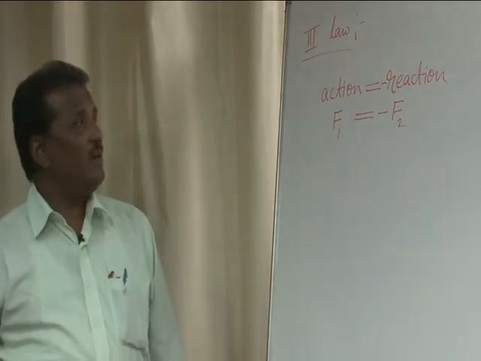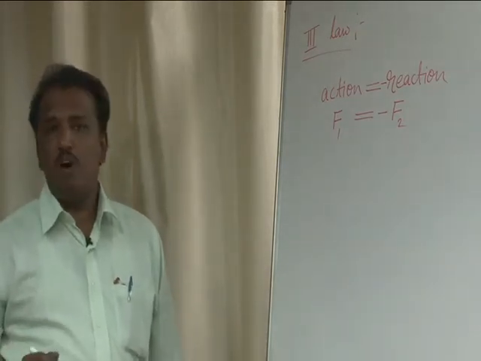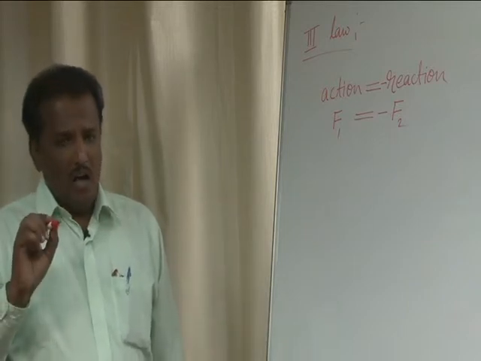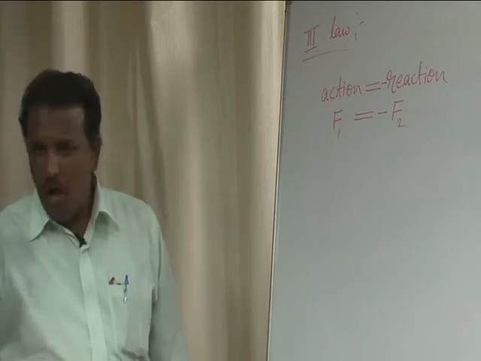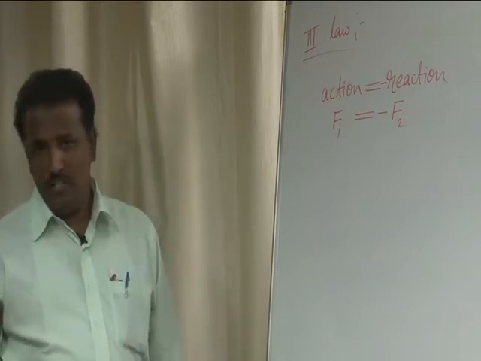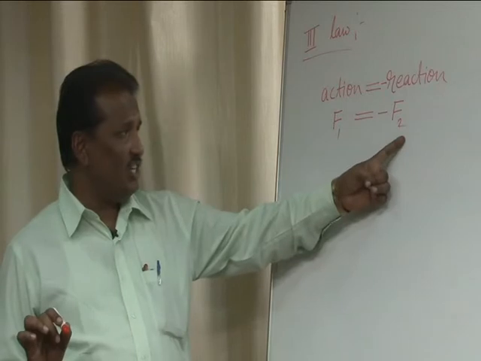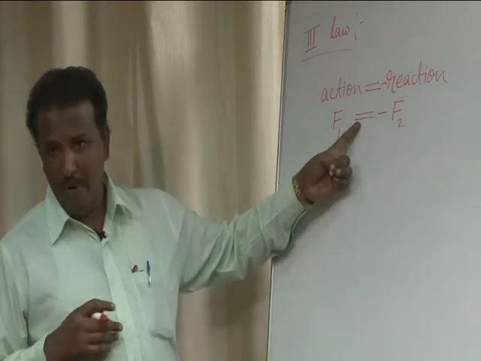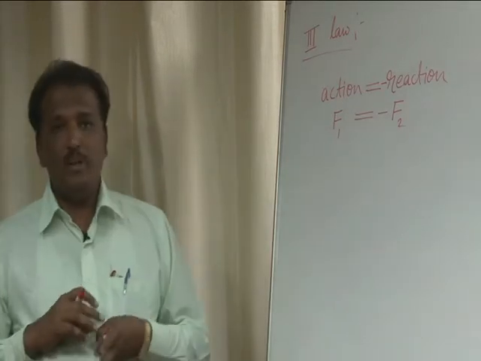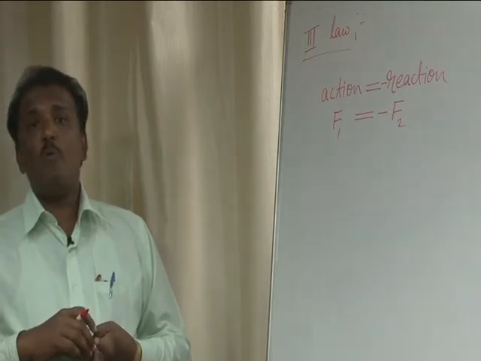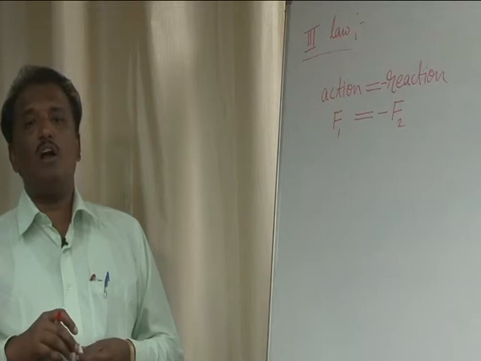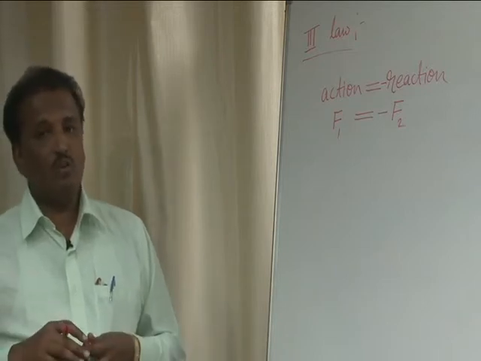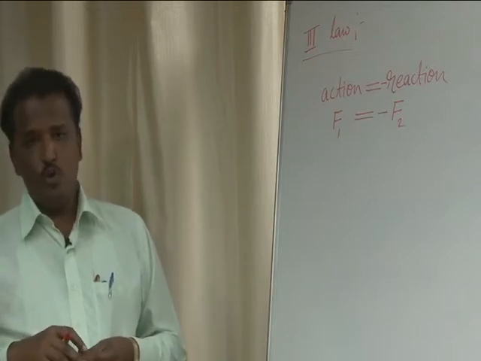So the idea is put in the form of a law as: action and reaction are equal and opposite. Equal means both action and reaction are equal in magnitude. Opposite means they act opposite to each other. So for every action there is an equal and opposite reaction. This also gives the statement of Newton's law.